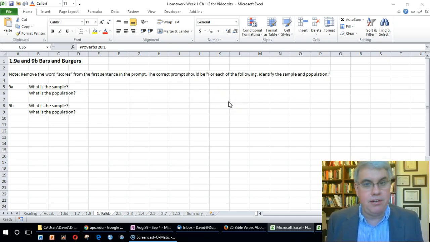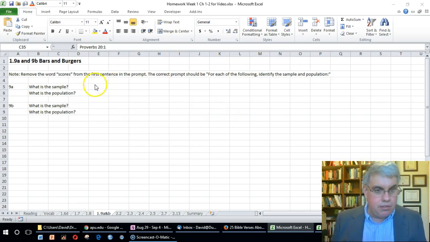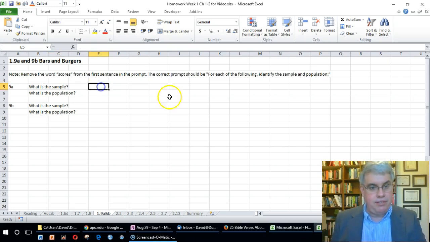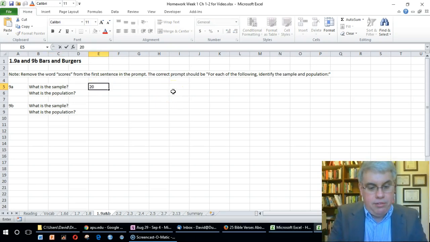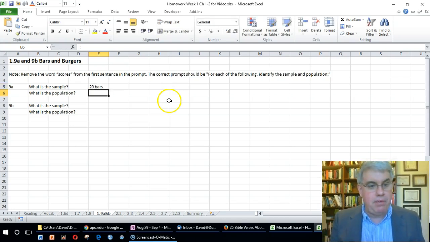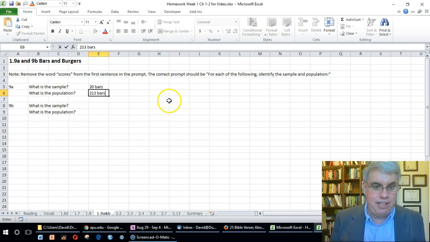In the city, there are 213 bars. There are too many bars to monitor all of them, so he selects 20 and records the number of drinks served in them. And then the data is given there. So in this question, what is the sample? The sample consists of the 20 bars that the social psychologist collected the data for. The population is the 213 bars in the entire city.